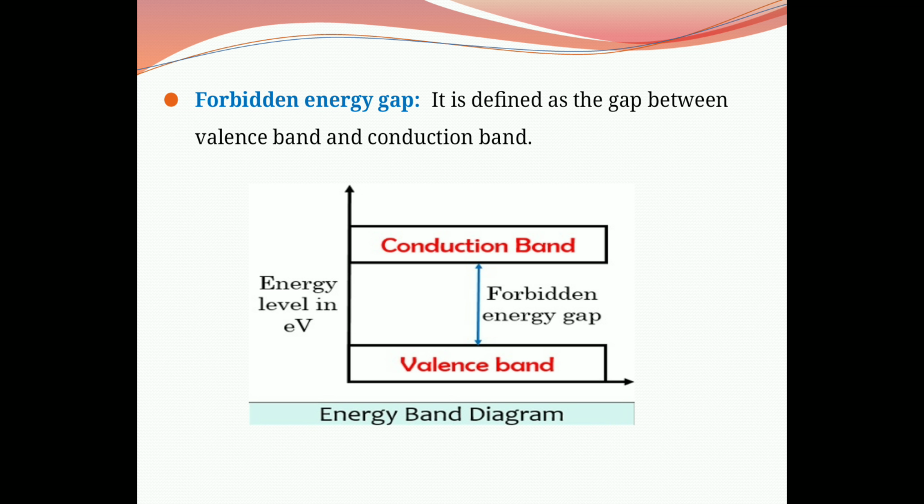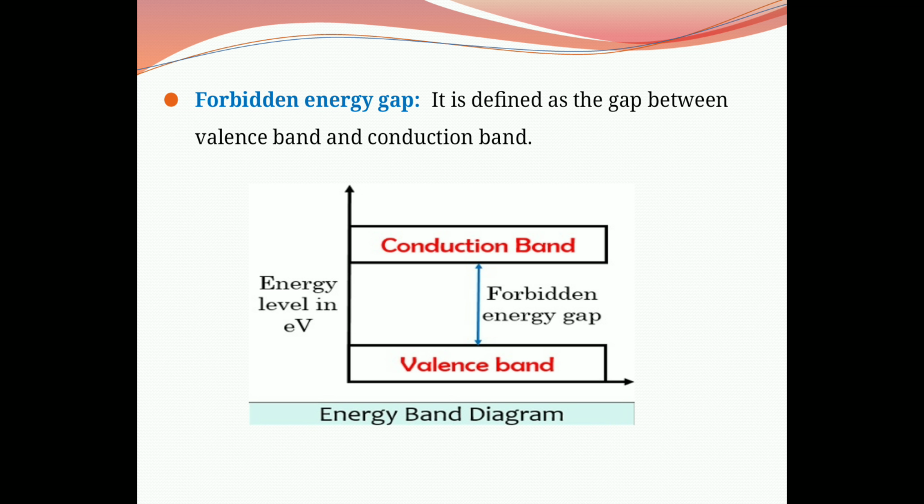This diagram shows the energy band diagram, that is valence band and conduction band. Remember one thing, when we draw an energy band diagram, the first band is always the valence band and the upper band is called the conduction band, because when external energy is given to the valence electrons, they become free electrons.